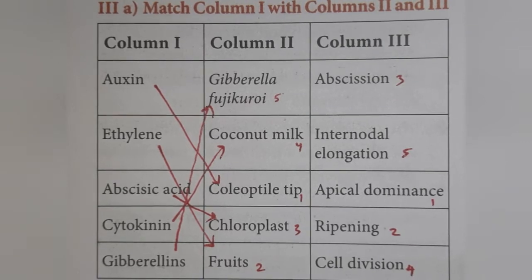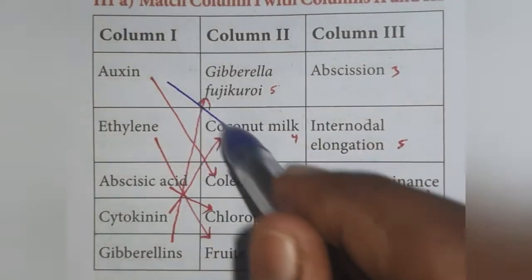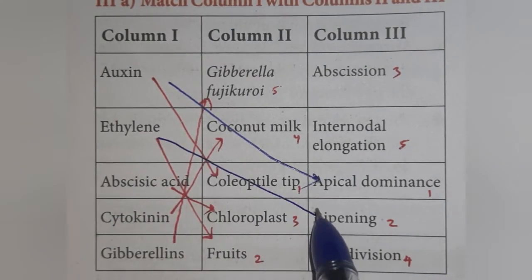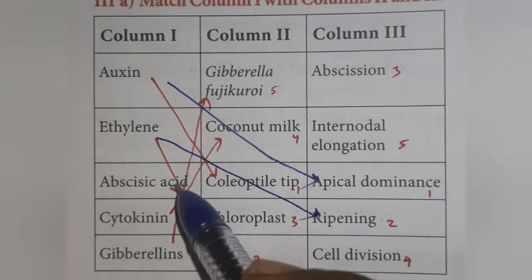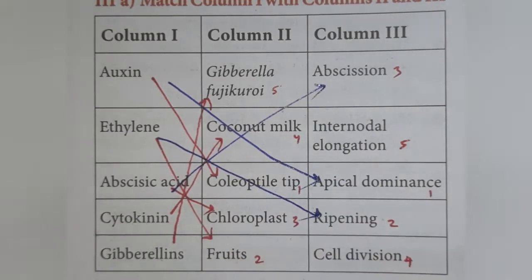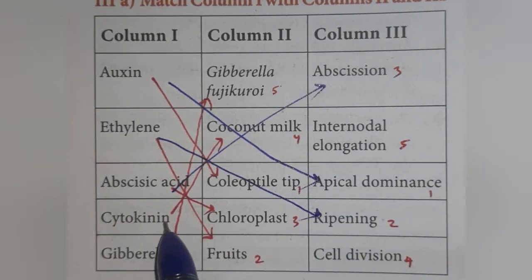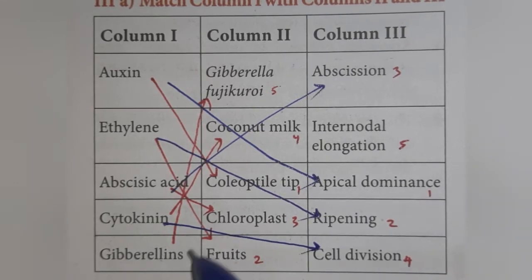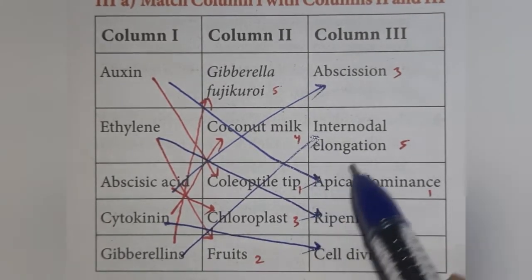Next, match column 1 with column 3. Auxin is apical dominance. Ethylene is ripening. Abscisic acid is abscission. Cytokinin is cell division. Gibberellins is internodal elongation.